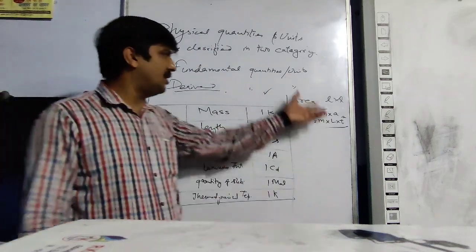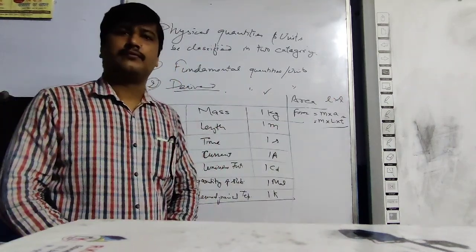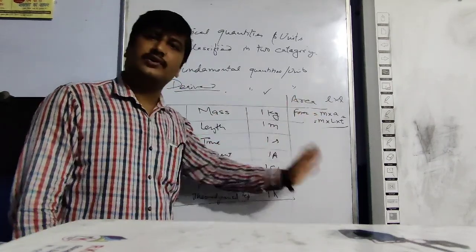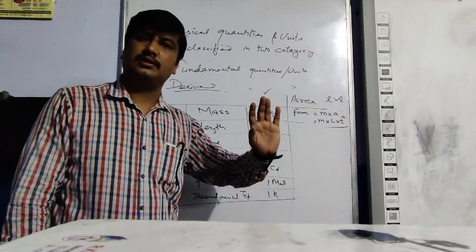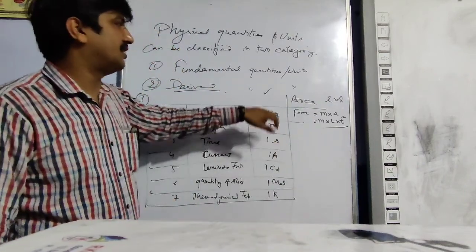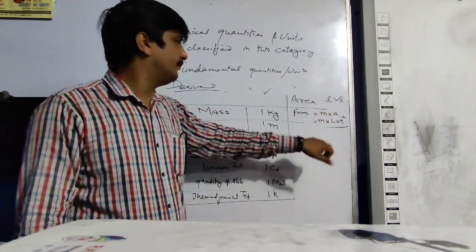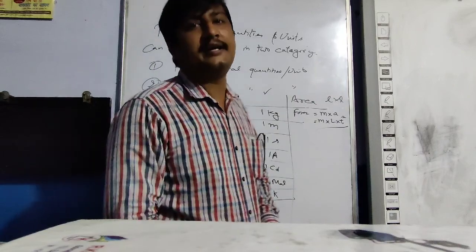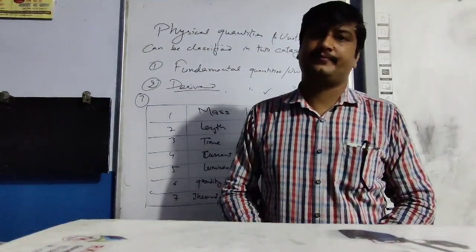So these are derived physical quantities: area, force, velocity, and their units like meter square, Newton, meter per second. These are called derived units.